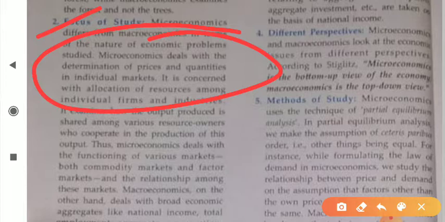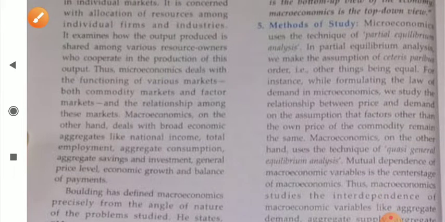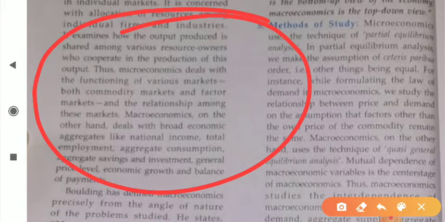It is concerned with allocation of resources among individual firms and industries. It examines how the output produced is shared among various resources. Thus microeconomics deals with the functioning of various markets, both commodity market and factor market, and the relationship among these markets.